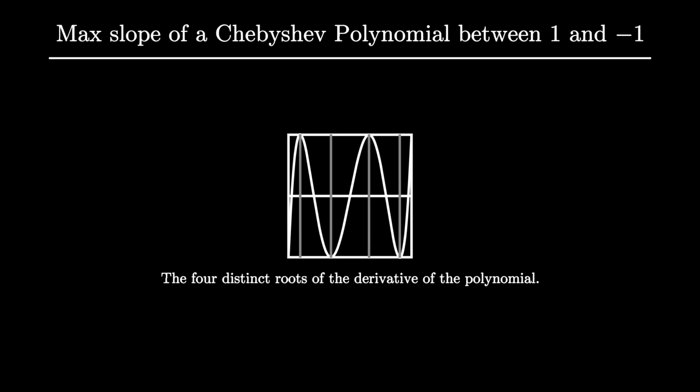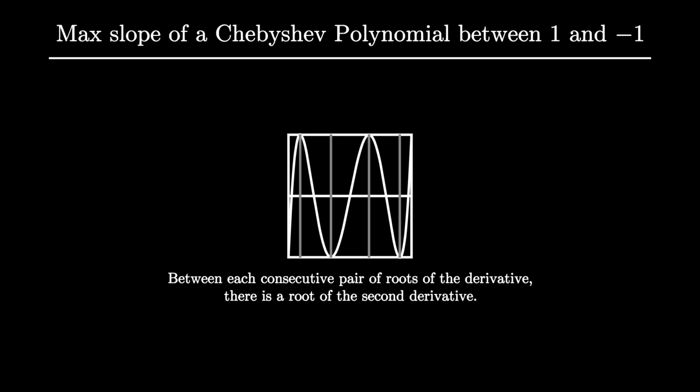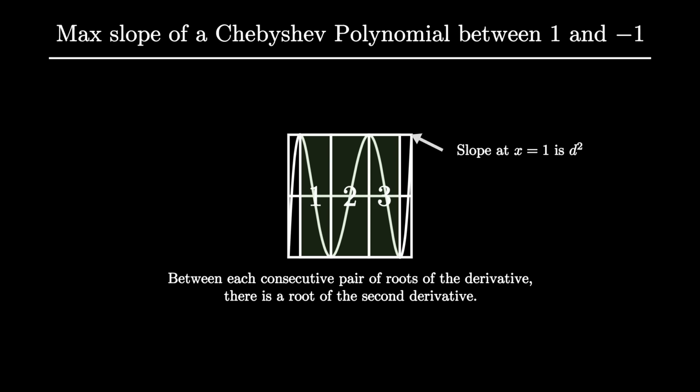Now, since the derivative has these 4 distinct roots, at some point between each pair of roots, it must reach a maximum or minimum value. So the derivative of the derivative has a root between each pair of roots. That is, the second derivative of the degree 5 Chebyshev polynomial has 3 roots in this region. We proved in part 2 that the slope of the Chebyshev polynomial at x equals 1 is d squared. We also proved in part 3 that the slope cannot be larger than d squared in any of the middle segments. So if the slope ever becomes larger than d squared, it has to be in one of the end segments,